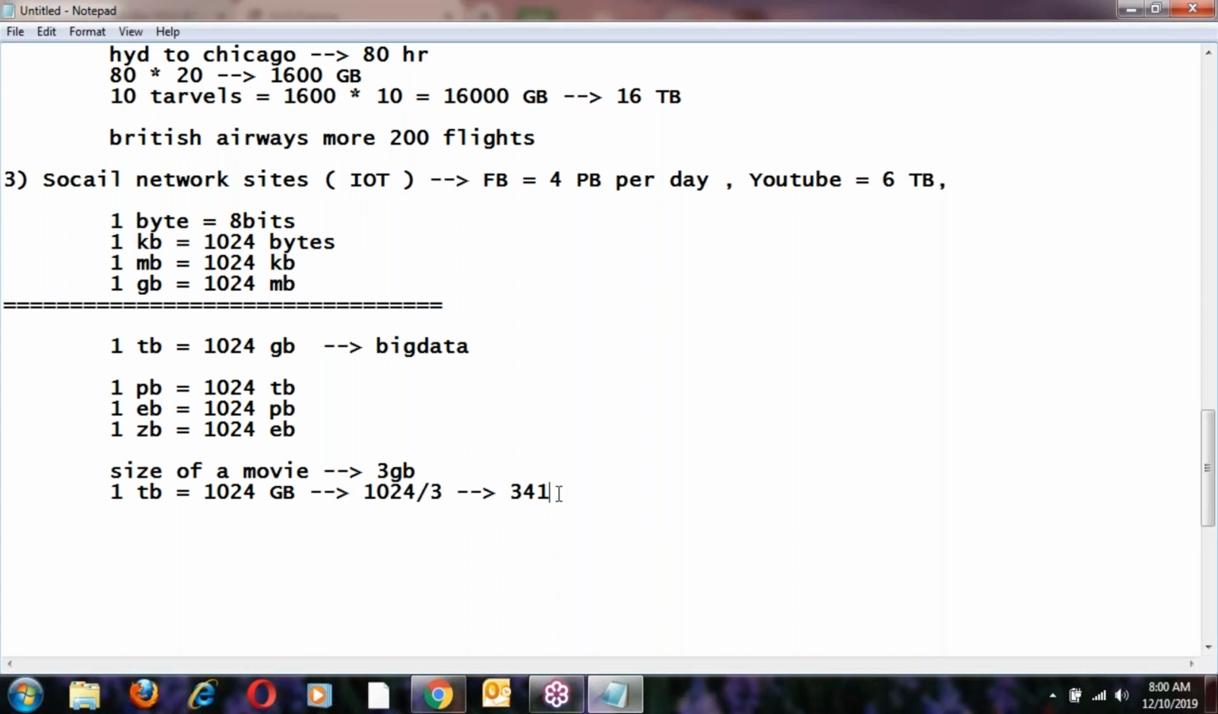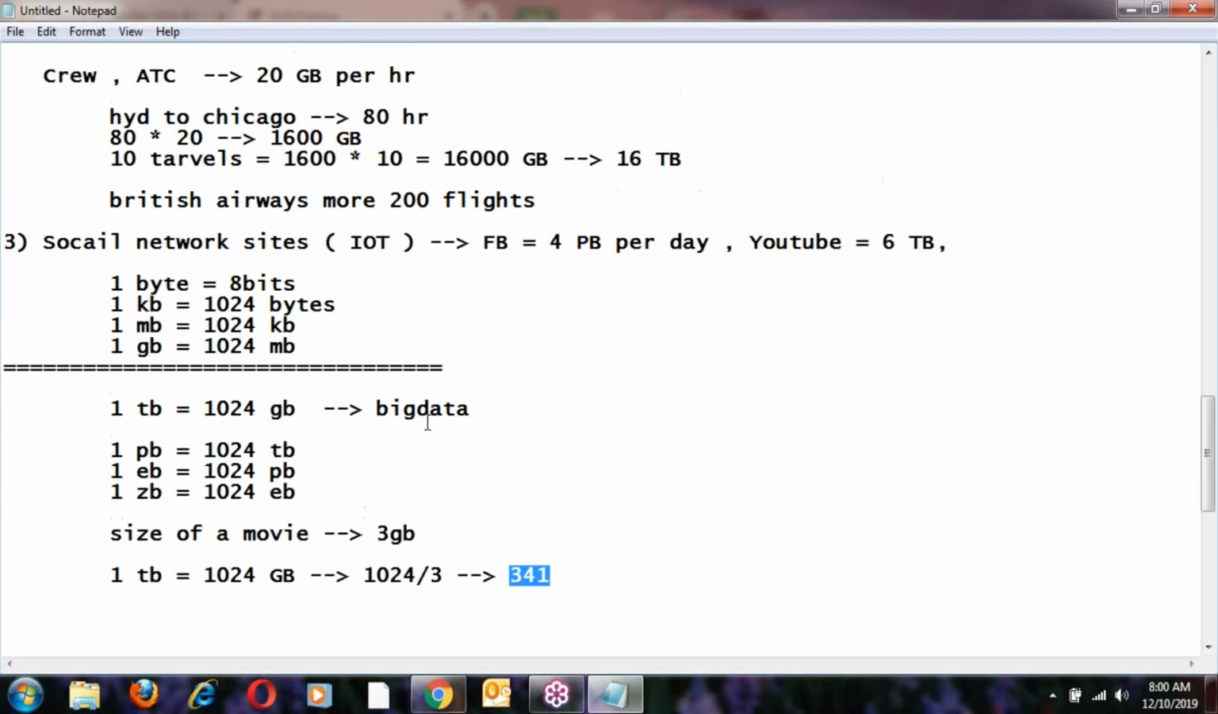So 1 TB of data is equal to 341 movies. Now you can imagine, right? This is very easy to understand. One movie size is generally 3 GB, so 1 TB of data means 341 movies.